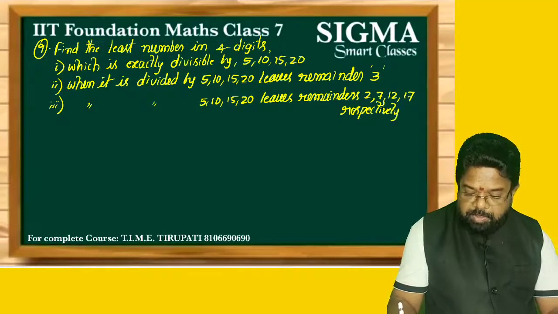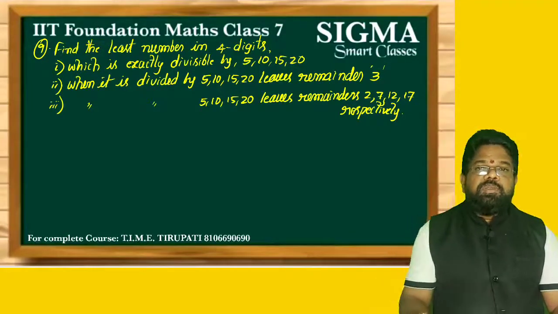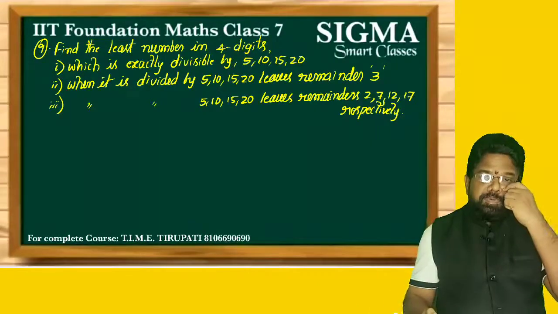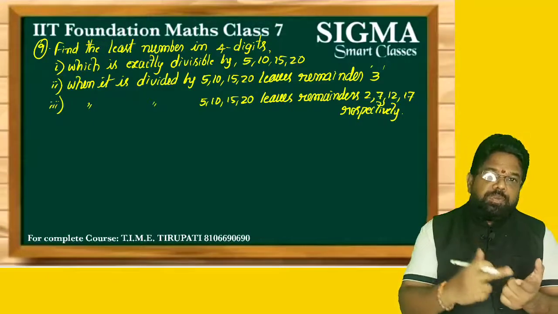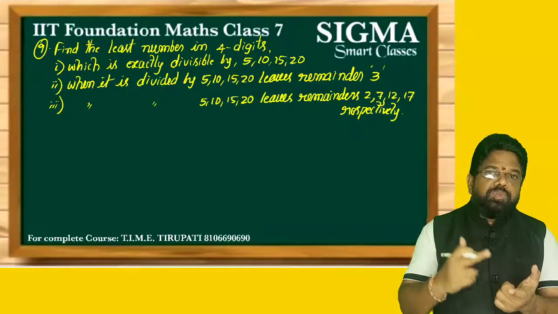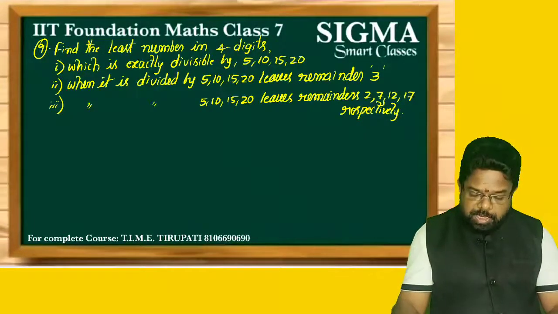So similar to the largest number, in the least number also there are 3 types of questions: exactly divisible, only one remainder given, or 4 numbers 4 remainders, or 3 numbers 3 remainders, or 2 numbers 2 remainders given. So how can we calculate it?